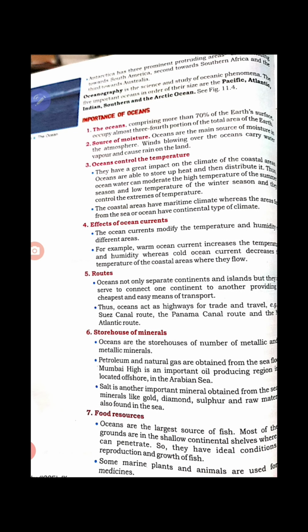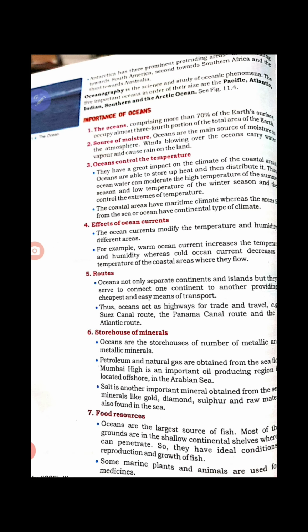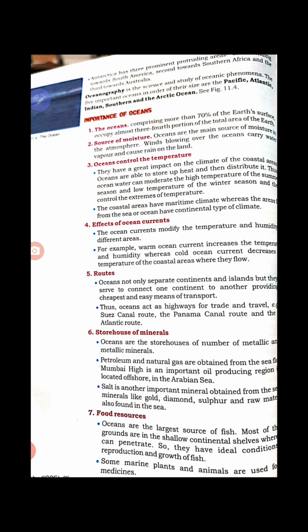Then sea routes. From ancient times onwards, the oceans have provided an important means of transport, and for the first time man started reaching different parts of the world through overseas sea voyages. For that reason, they remained an important sea route.